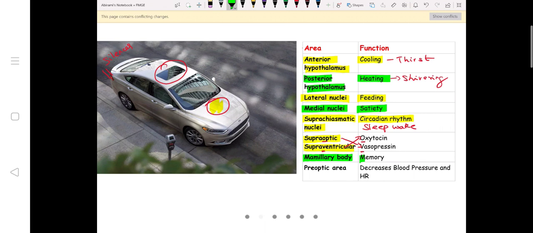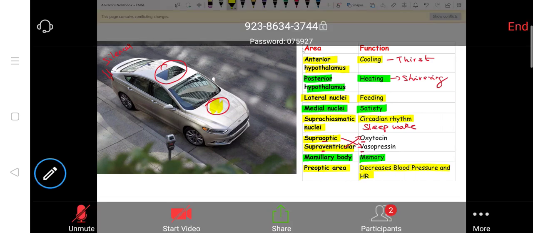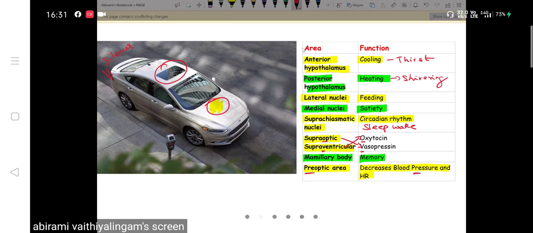Preoptic area. Preoptic area decreases blood pressure and heart rate. How will you learn this? There's a pre here also. Pre stands for pressure. So preoptic area controls blood pressure. It actually decreases the blood pressure and heart rate. So this is how you learn the nuclei of hypothalamus.